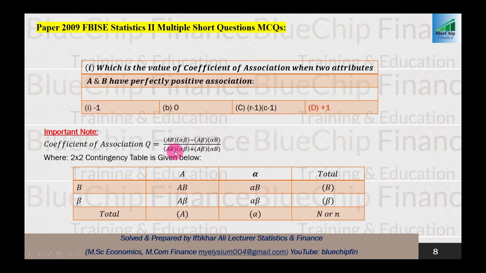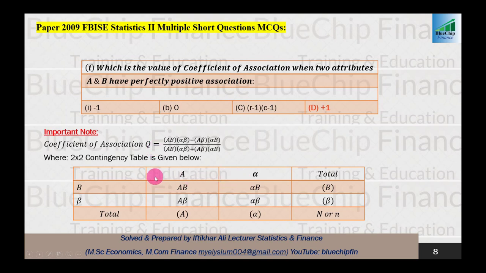So that is equal to the coefficient of association. As you know that we can calculate this association through chi-square, but in a 2 multiplied by 2 contingency table, we can also calculate association through this method, and that is the coefficient of association.